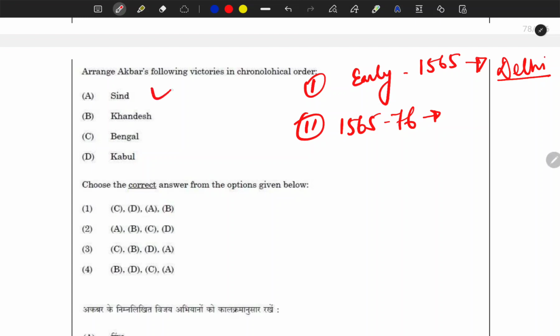Is there any Rajput estate here? The answer is no. So this phase also has no site or war. The third phase extends from 1576 to 90, and in that he focused on the Deccan.